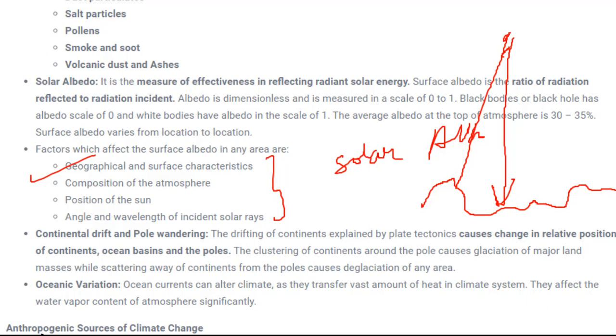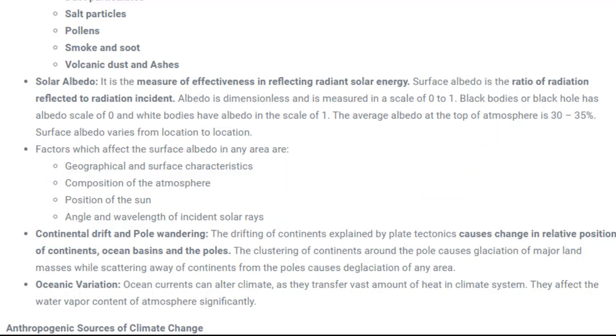Fine. Next is continental drift or polar wandering. Continental drift means, we have already studied in geography that there are certain tectonic plates, which are at the bottom of oceans as well as continental plates. Whenever they tend to move, they will change the position of the surface, and that will ultimately change the climate. Fine. Next is oceanic variation. So it's the same as continental drift.